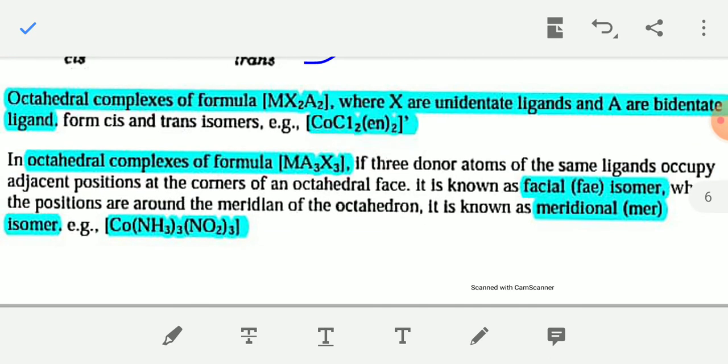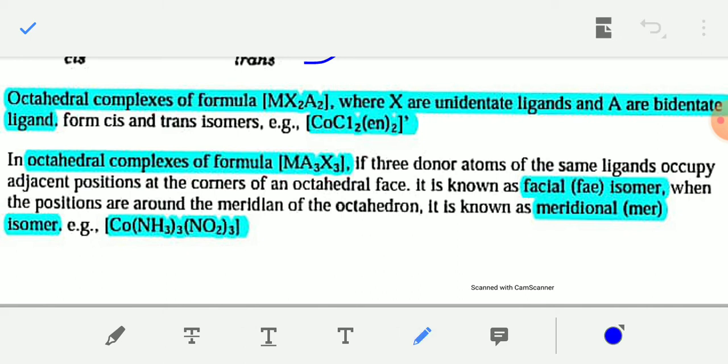Octahedral complexes of formula MX2A2, where X is the unidentate ligand but A is the bidentate. In this type of compound, X is unidentate but A is a bidentate ligand. Each bidentate ligand has two donor sites. So this is also an octahedral complex MX2A2, where X is monodentate and A is a bidentate ligand.